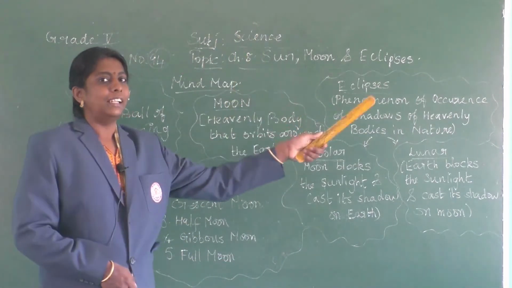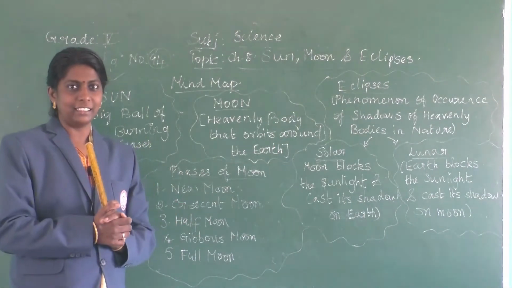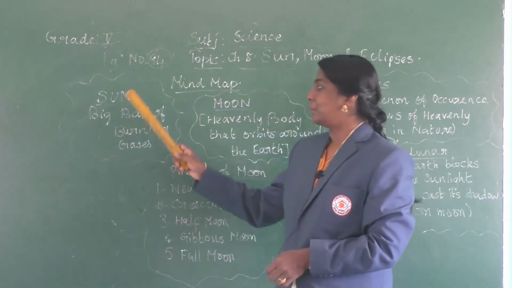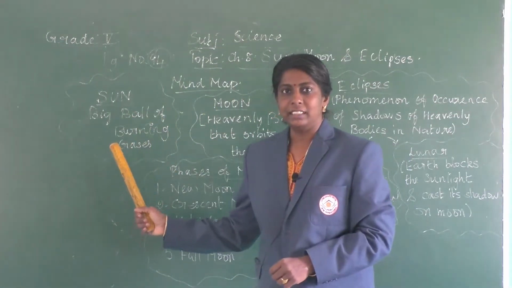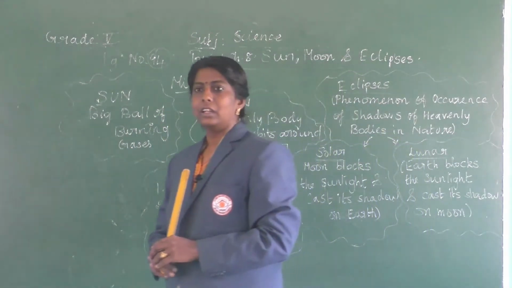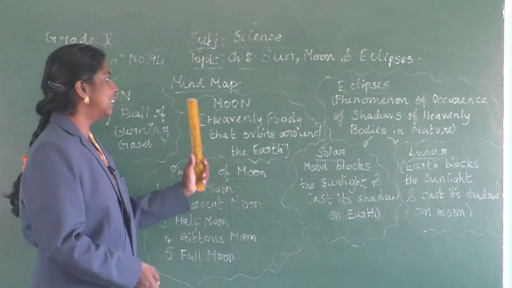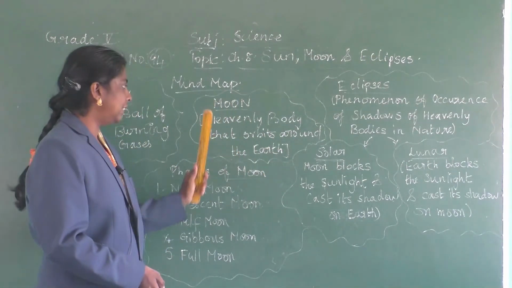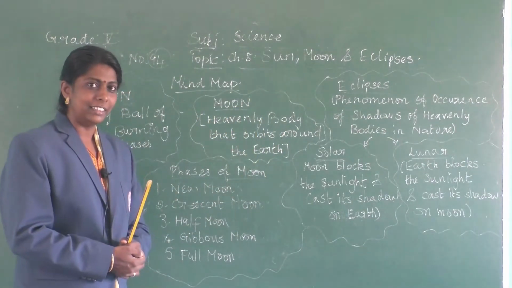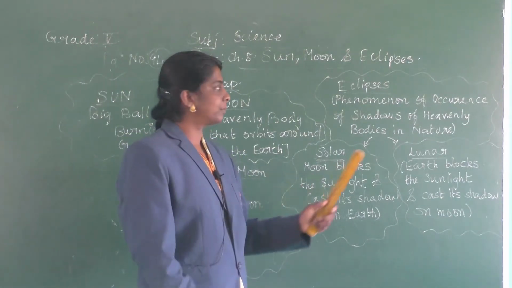Sun, Moon and Eclipses. So hope you all know about the sun. What do you mean by sun? Sun is a big ball of burning gases. Clear? Then moon. What do you know about moon? Moon is a heavenly body that orbits around the earth. Clear? Yes. Next, about eclipses.